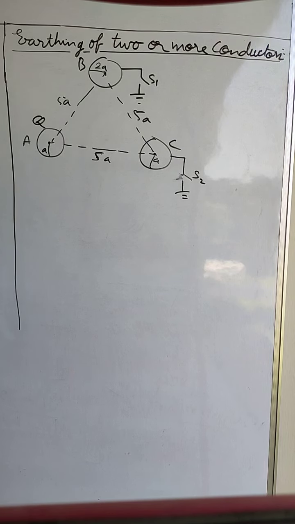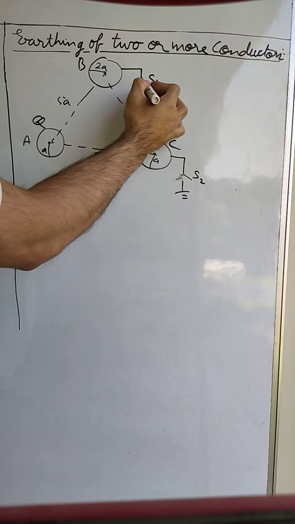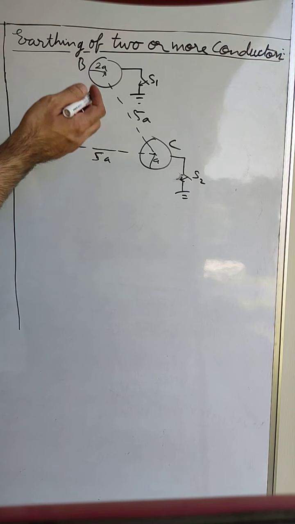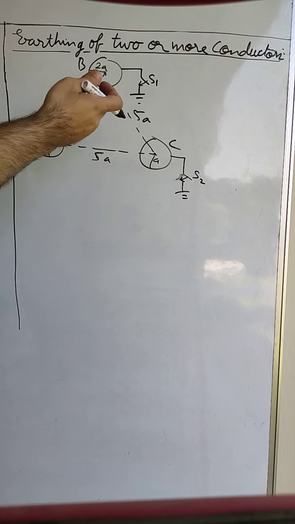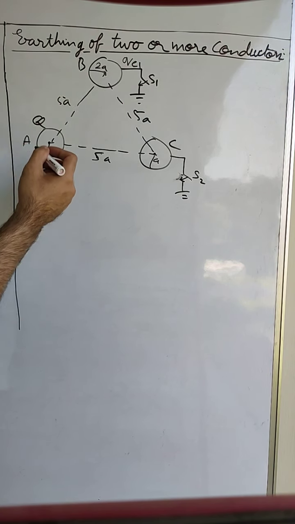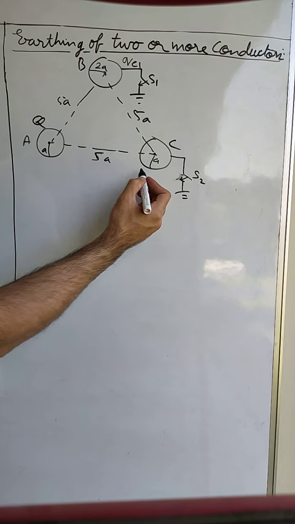Now when S1 and S2 are closed, both balls B and C will be connected to the earth and a charge will flow to both the balls, so that the potential of both the balls becomes equal to 0. Since the balls are of different size, to make the potential equal to 0, different amounts of charge have to flow from the earth. So let us say a charge of QE1 to B and QE2 to C is given by the earth to make the potential on both of them equal to 0.